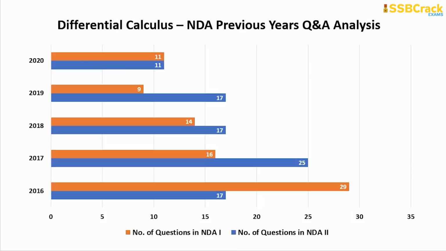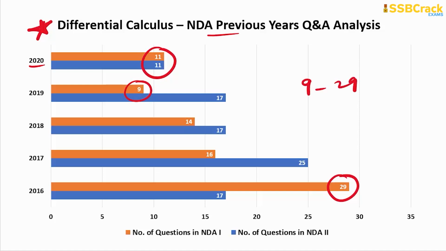So then we come on to the next topic importance, that is differential calculus. Let's have a look at the NDA previous years' Q&A analysis: in 2020 there were 11 questions, wherein the highest number of questions so far was 29. And the least you can see was 9. So the range is very wide. Although, the recent trend says that for this topic you can easily expect about 10 questions for sure.